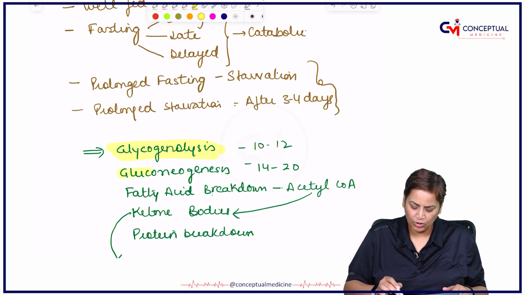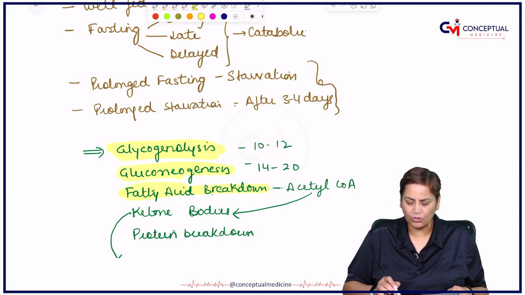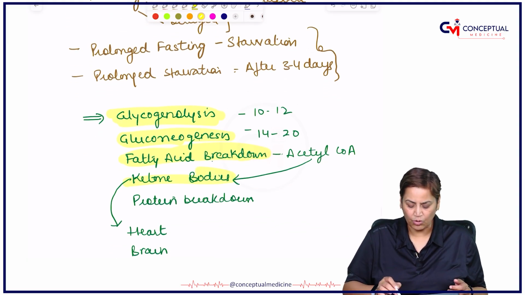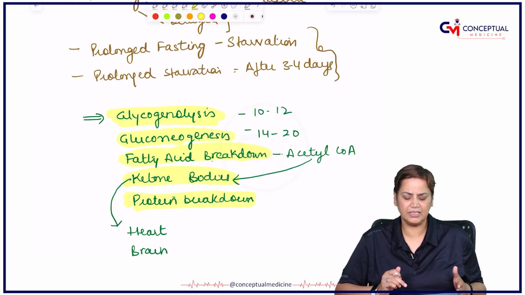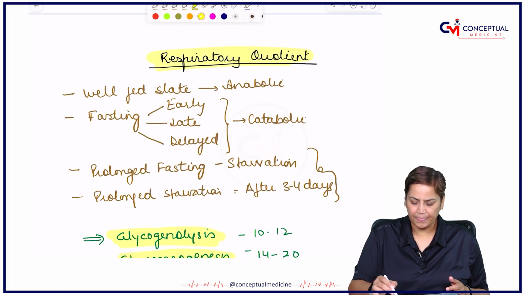Then gluconeogenesis comes into the picture. Then fatty acid breakdown, which is beta oxidation of fatty acids, comes into the picture. Then ketone bodies, and then there is breakdown of proteins. So this is how the body is divided into well-fed, fasting and starvation, and this is the respiratory quotient, right?